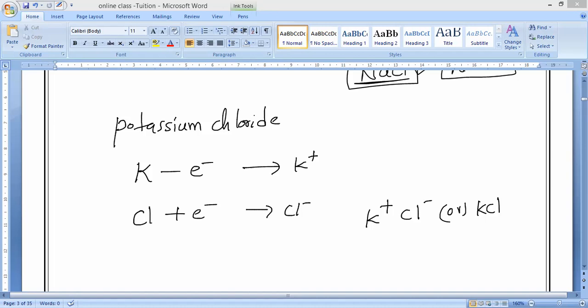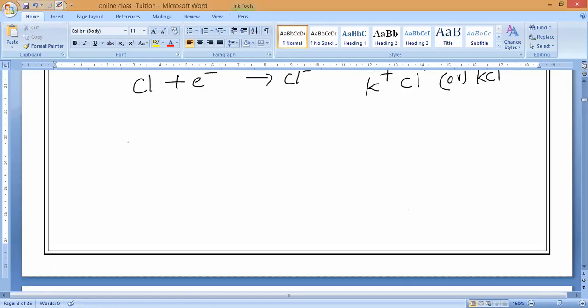Now, if it is a covalent compound, what should we call its mass? Molecular mass. If it is an ionic compound, what should we call it? Formula unit mass. Now let us discuss a few more ionic compounds. Magnesium oxide. What is the valency? Check and tell me. Magnesium oxide formula is MgO.